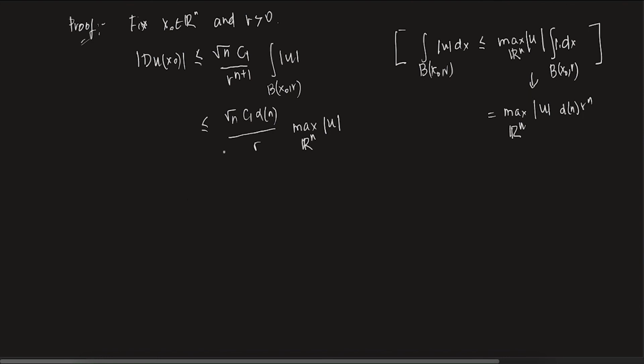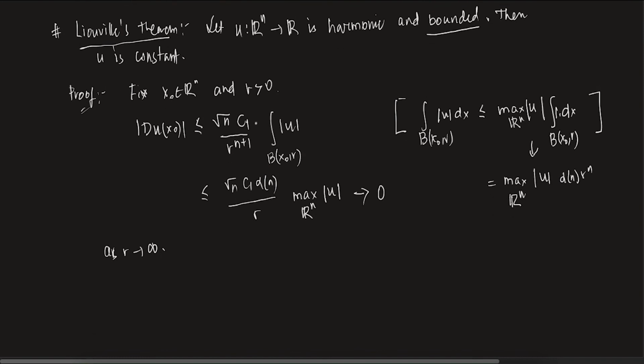Now please understand this: this particular term goes to 0 as r goes to infinity, right? See, here I do not have any restriction. This ball is in our whole Rn, with x naught as the center. I'm taking a ball with radius r, and in that ball this is happening. The gradient is always dominated by this. This is always a fixed number, I can't change it. All of this is constant. The only thing which can vary is r, because I can take r as big as possible.